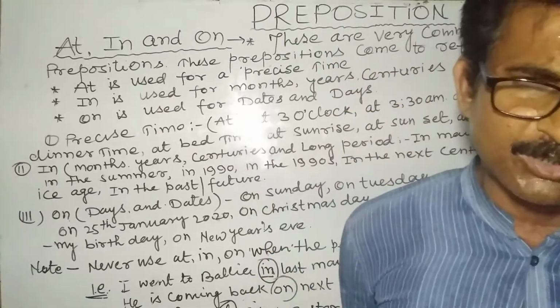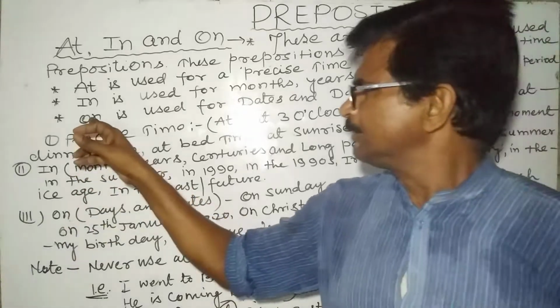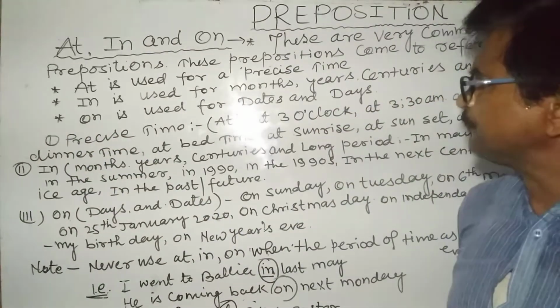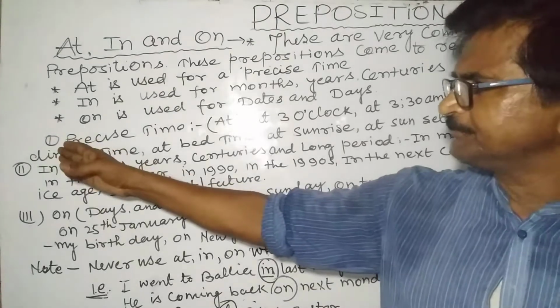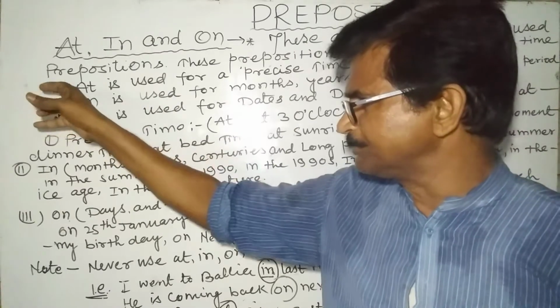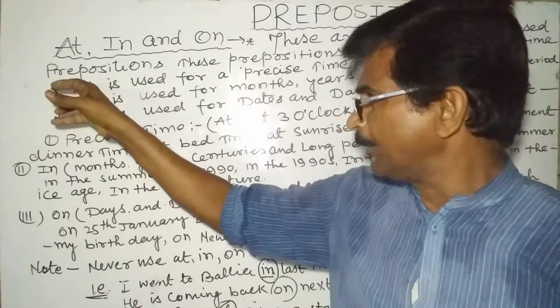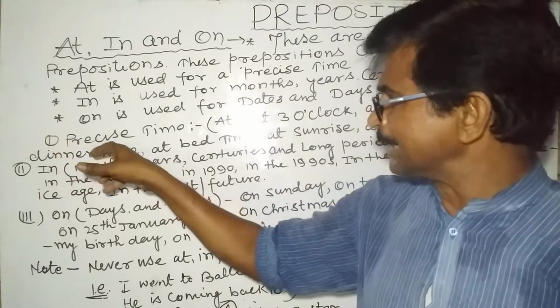On is also one of the prepositions which is used for the dates and days. Let us come to the first opted preposition, at, where you will use it. I have written here precise time.